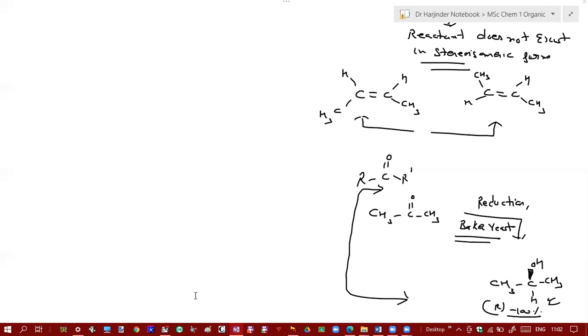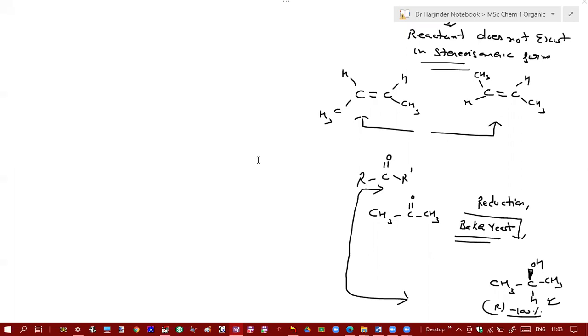Their reactant molecules do not exist in a stereoisomeric form. So stereoselective reactions are not necessarily stereospecific, but stereospecific reactions may be stereoselective. How? Because one product may be formed in excess compared to another. We will discuss these things in detail in some other lecture when we start with section A.